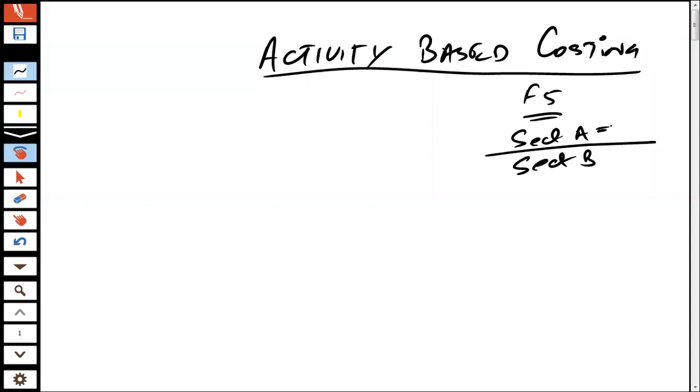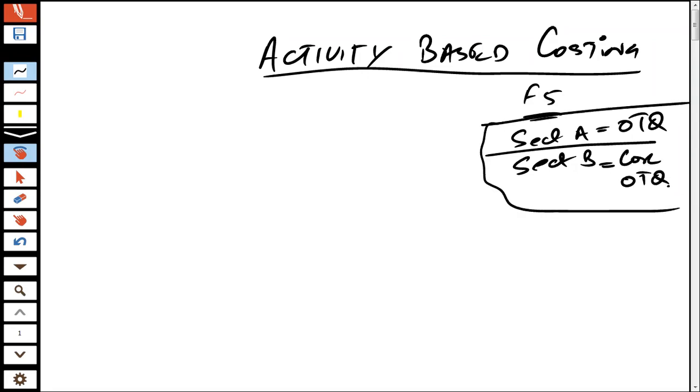Now, what do we mean by section A? That means there is going to be the objective test question with respect to it. And when we talk about section B, that would mean that there are going to be the case OTQs. So this is where activity based costing is examined.